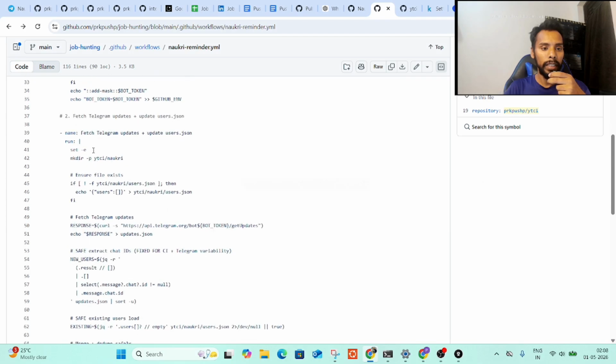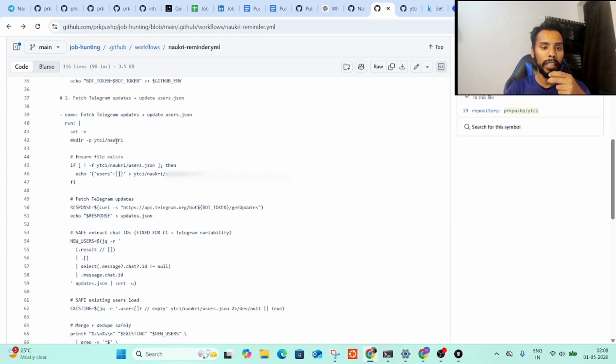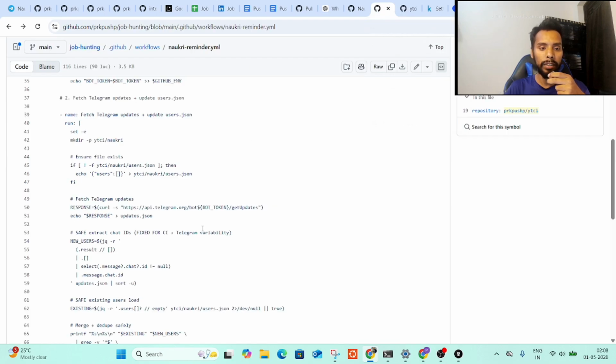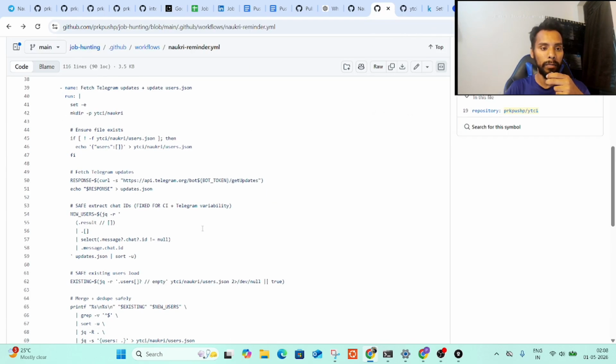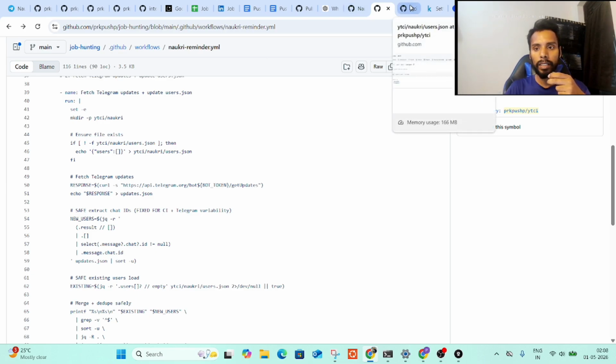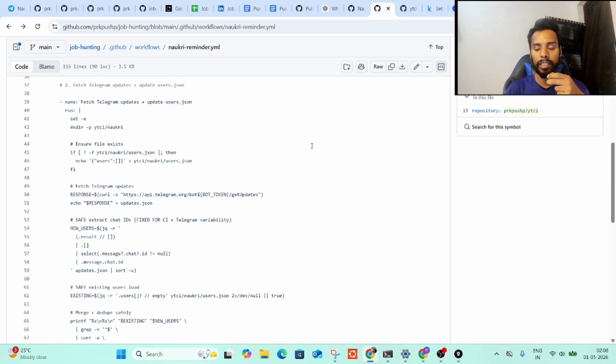The next step goes to the Naukri folder, and under this we have another file called users, where we have put the users. Actually, the users are being put by the automation itself. So it says fetch Telegram updates and update users.json. This is a public bot, right? And if someone wants to get notified, then he or she can use it. I'll also show you how this token is created in the meantime.